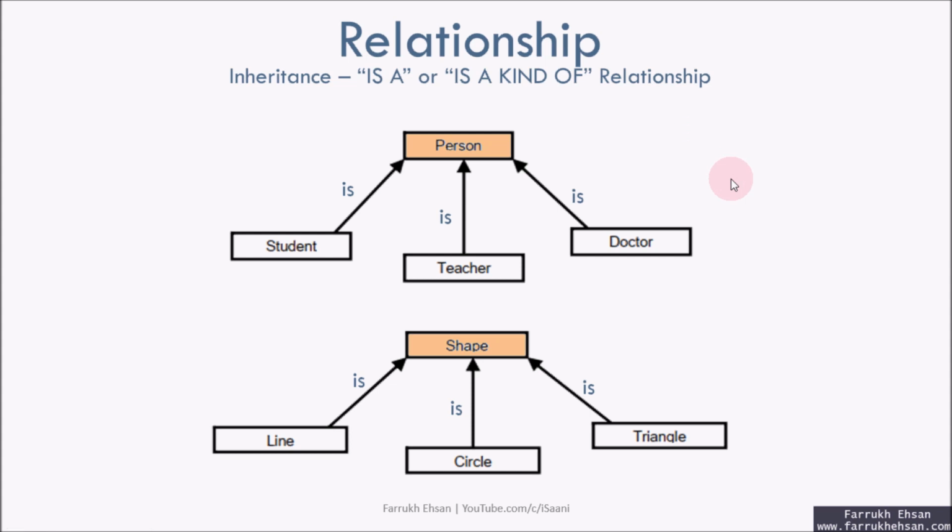If there is no is-a-kind-of relationship, then there will be no inheritance. You cannot have the properties of circle inside person, because person is more related to student, teacher, and doctor. It is a generalized form of all these classes, and circle is not part of this concept. So in order to have very good inheritance in programming, you must understand the is-a relationship and follow the principle of the is-a relationship. I hope you have understood this.